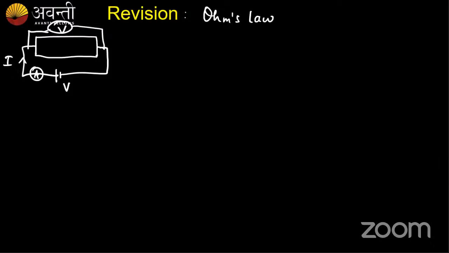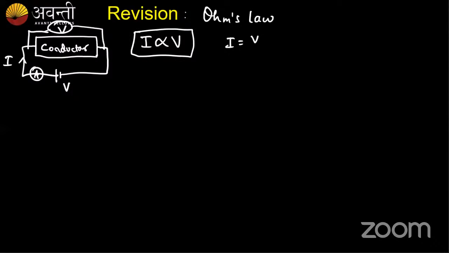There was this unique observation that the current flowing through the conductor is always proportional to the potential difference applied across the conductor. This later was given as Ohm's law. On equating, we got I is equal to V by R.